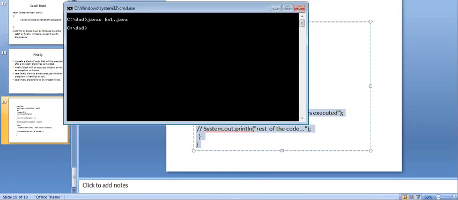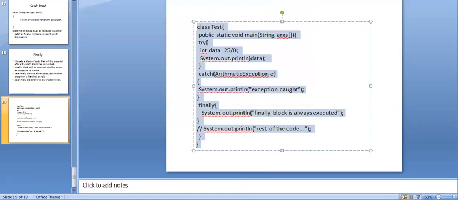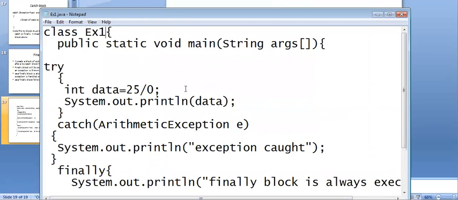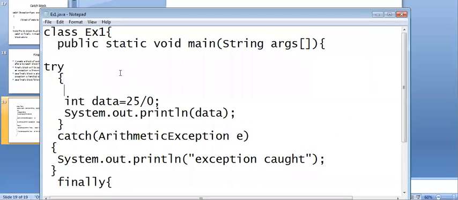The program has compiled successfully. I'm going to run the code, EX1. So what did we get here? Exception caught, and the finally block is always executed. If we have any doubt in this code, I'm also going to modify this one, so that it makes you understand clearly. You can also modify this code: int a is equal to args dot.